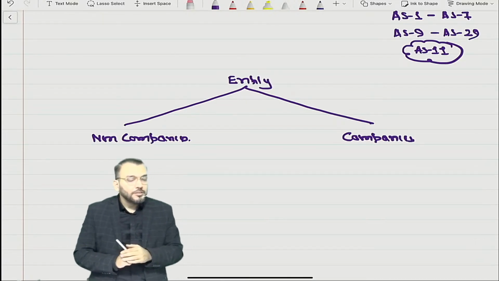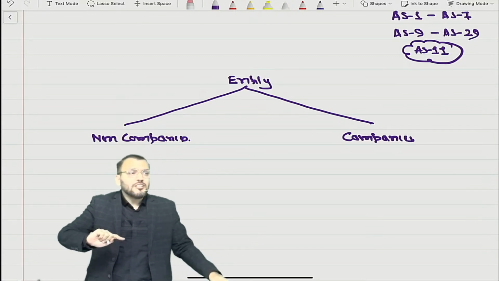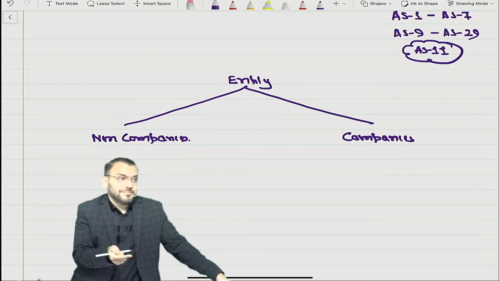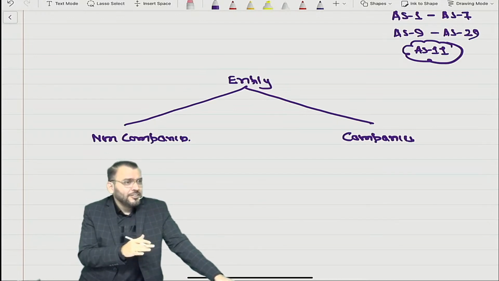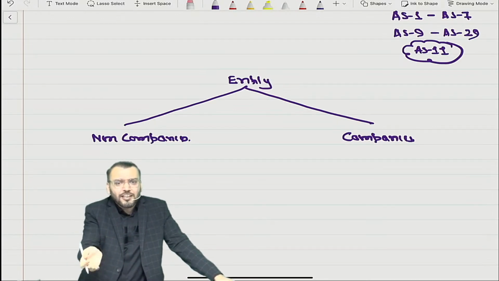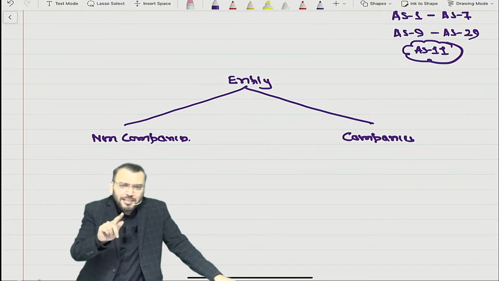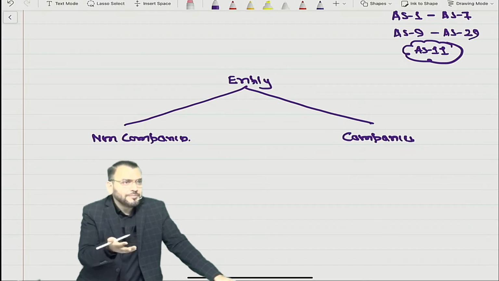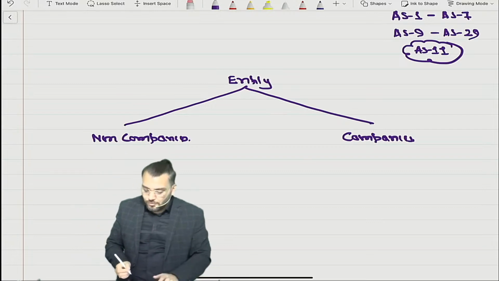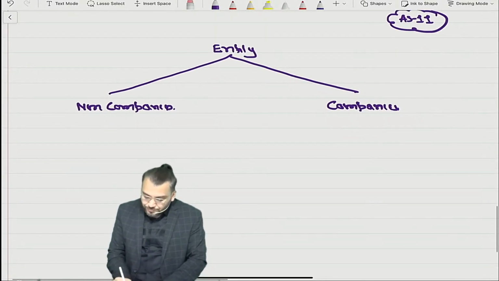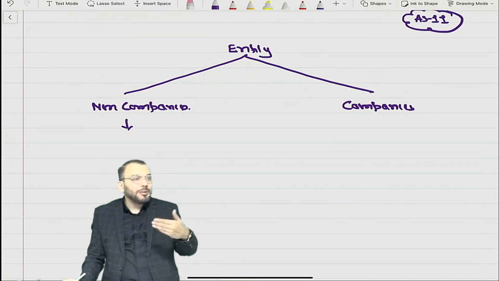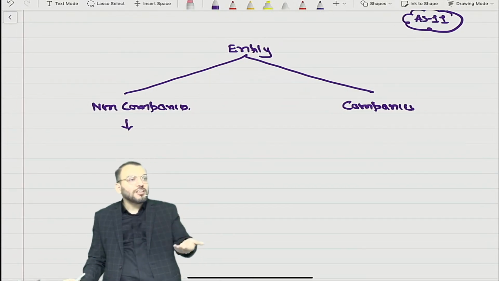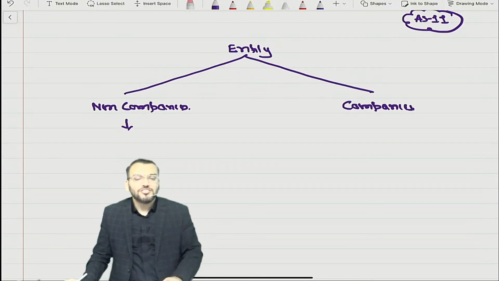Now one question arises for non-companies. Non-companies means partnership firm, etc. They are also preparing balance sheet and statement of P&L. Whether AS is applicable for them, whether for preparing the financial statements non-companies will follow the requirements of accounting standards.